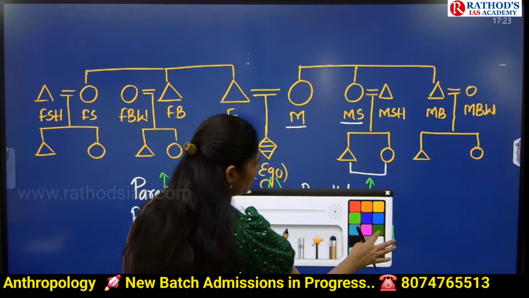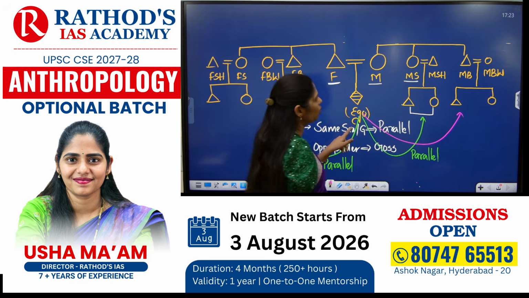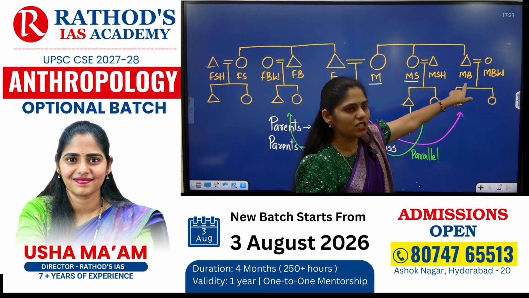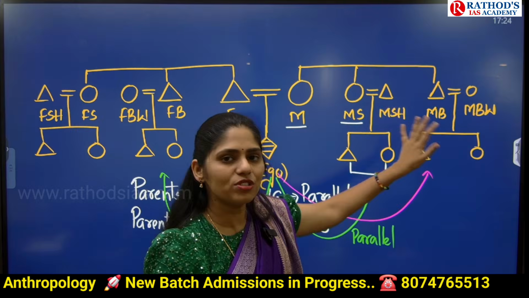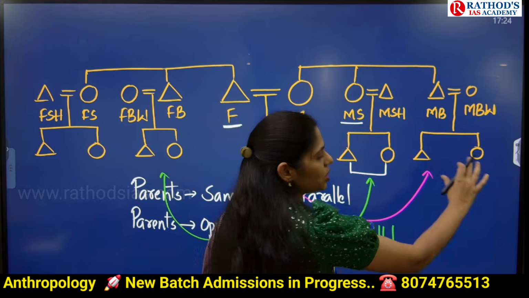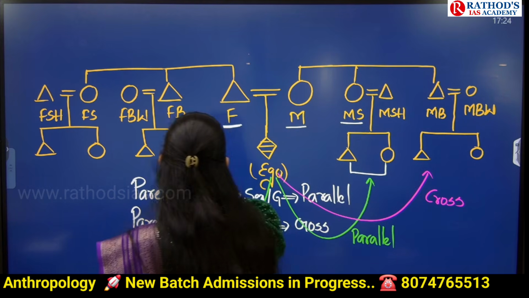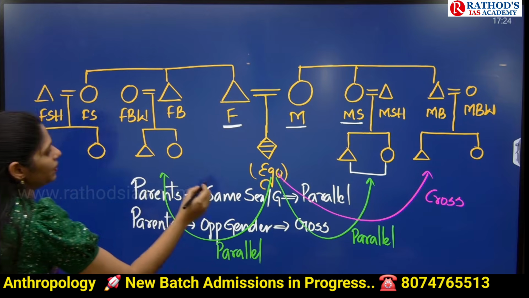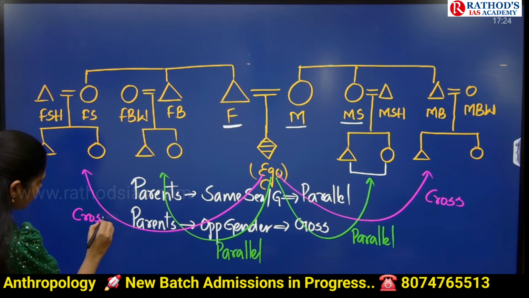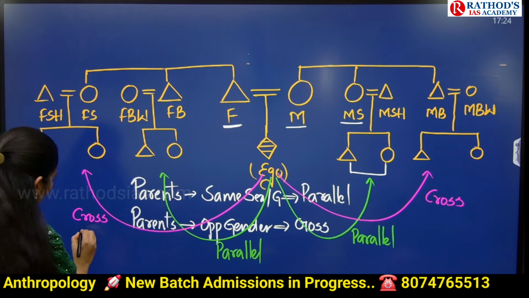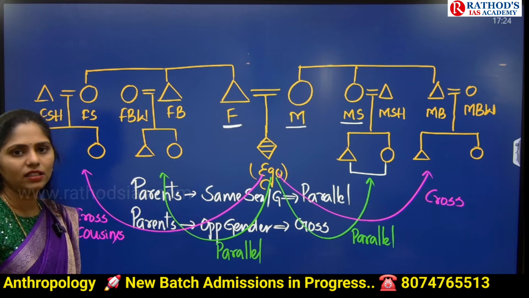I am changing the color of the pen again to pink, and for this ego, here is mother and here is mother's brother. Mother is female, brother is male. So we have opposite genders. Then this generation of cousins will be cross cousins. And here father is male, father's sister is female. For this person, these cousins will be cross cousins. Here the green color is parallel cousins.